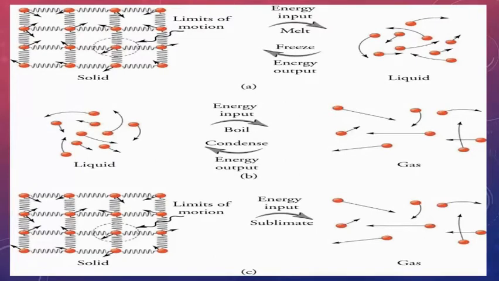The phase change between a liquid and a gas has some similarities to the phase change between a solid and a liquid. At a certain temperature, the particles in a liquid have enough energy to become a gas. The process of a liquid becoming a gas is called boiling or vaporization, while the process of a gas becoming a liquid is called condensation.